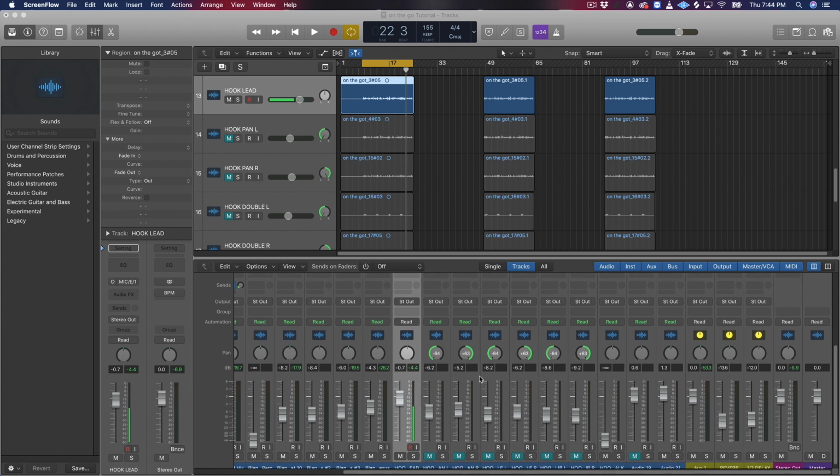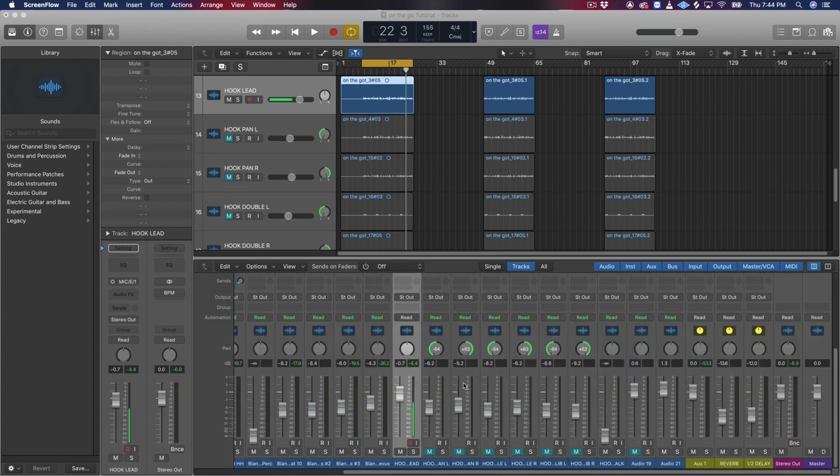Let's get to it. The first thing I like to do: we're going to be mixing a hook today. This is a song called On The Go. I'll play it back so you guys can hear it first. Here we go.